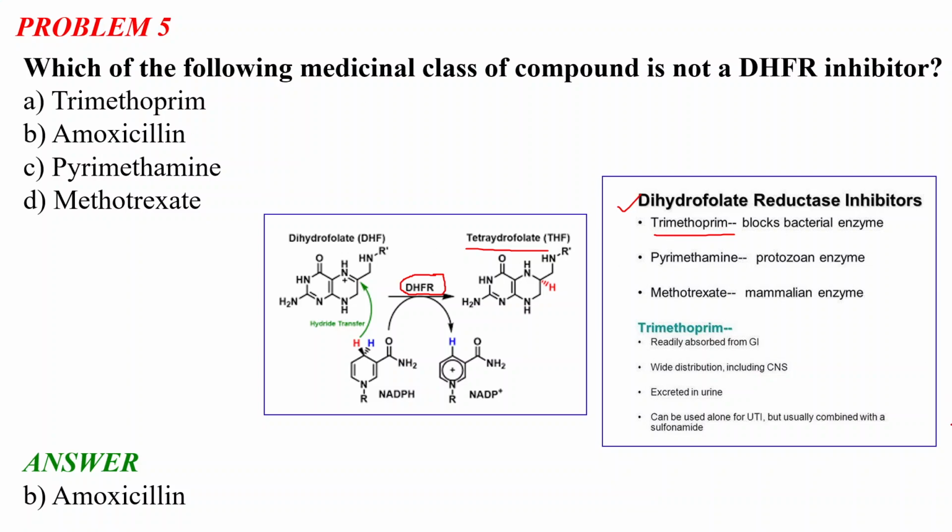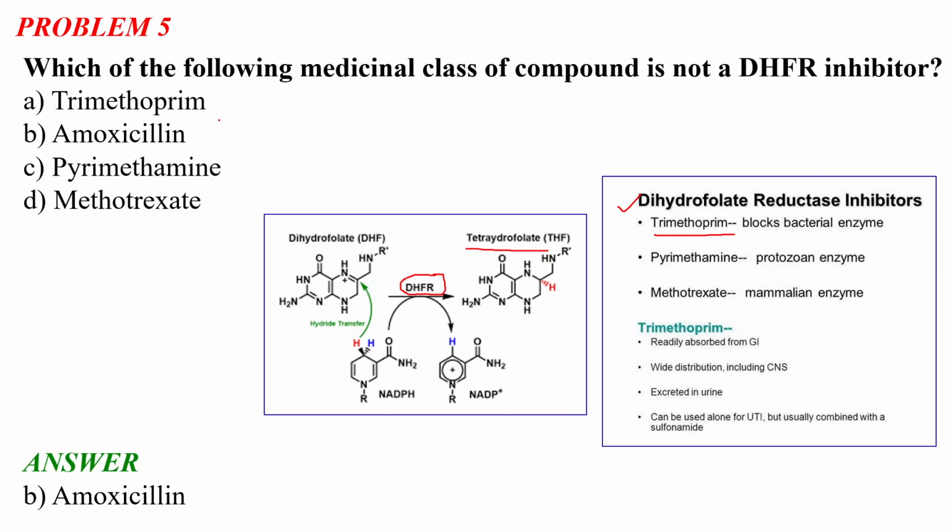For example, trimethoprim blocks the bacterial enzyme. This means that in bacteria, the DHFR inhibitor trimethoprim blocks the synthesis of tetrahydrofolate. Pyrimethamine inhibits the protozoan DHFR enzyme, and in mammals, methotrexate is the inhibitor for DHFR.